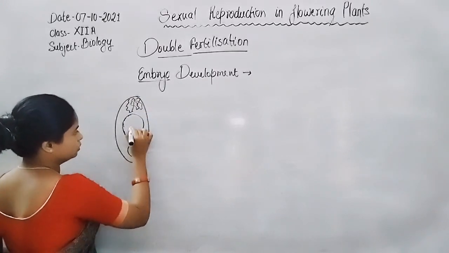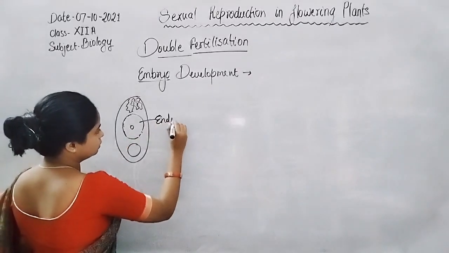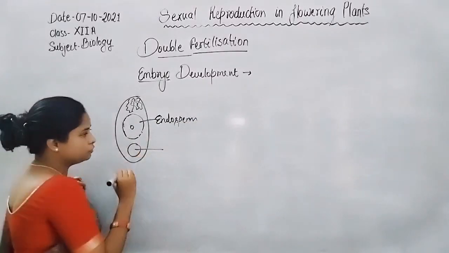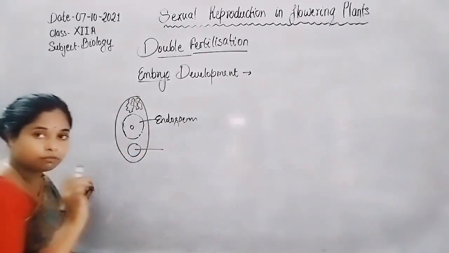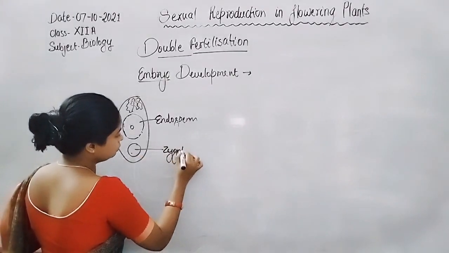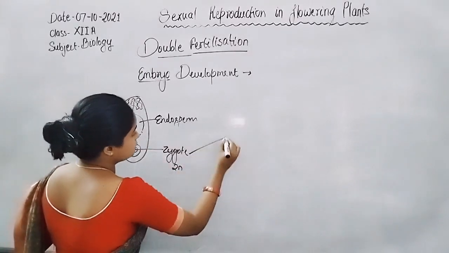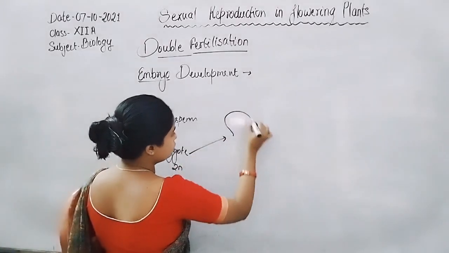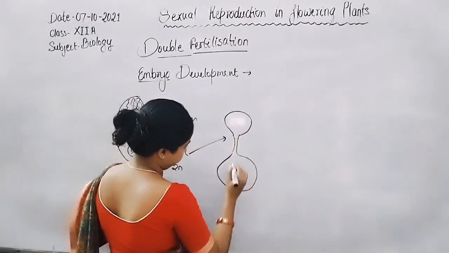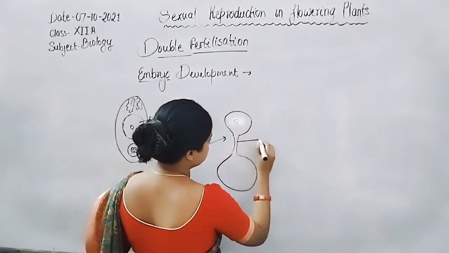Here is the zygote, here is the endosperm. After fusion with the sperm, the egg is converted into the diploid zygote. Then the zygote undergoes differentiation to form a globular-like structure. Here is the suspensor.